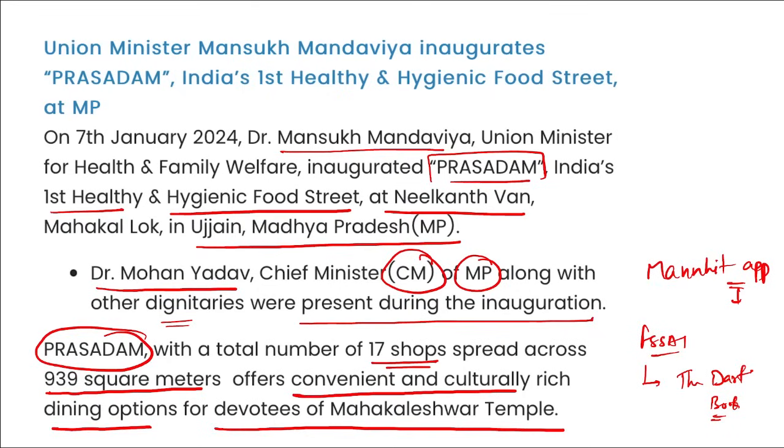Right? Also, remember, a mobile food testing van called Food Safety on Wheels was also launched during these awareness activities. FSW, that is Food Safety on Wheels. This is a van that was also launched for food testing.